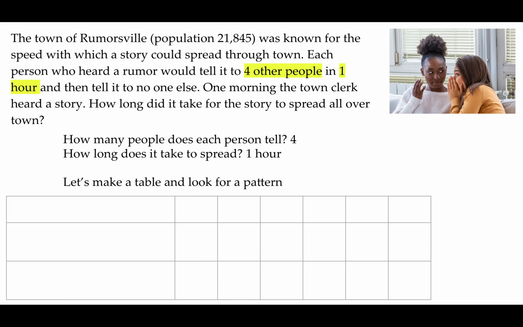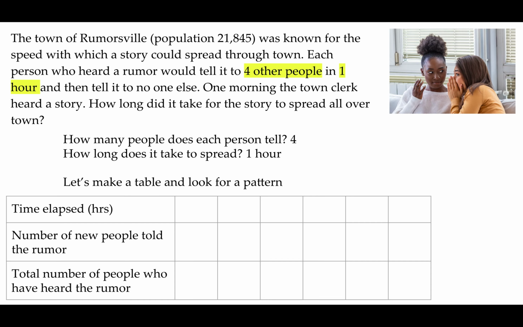So here's my table. For each one of the rows, I'm going to do the time that elapses in hours, the number of new people told the rumor, and the total number of people who have heard the rumor, because remember, we're trying to get up to this number, 21,845. So let's start with 0, then 1, 2, 3, 4, and 5 hours. It may take longer, but we'll start with 5. If 0 hours have passed, that means only one person knows the rumor. That means the total number of people who know the rumor is 1.